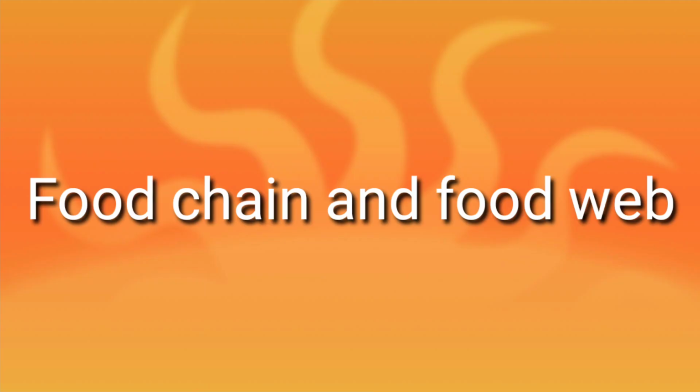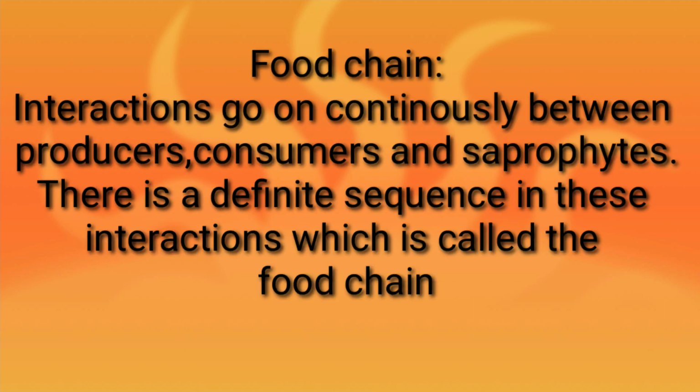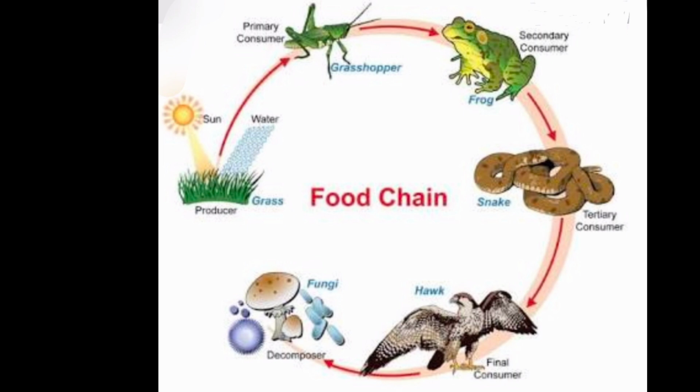Food chain and food web. Food chain. Interaction goes on continuously between producer, consumer and saprophyte. There is a definite sequence in these interactions which is called a food chain. Just look at this picture. Sun is giving its solar energy to plants.